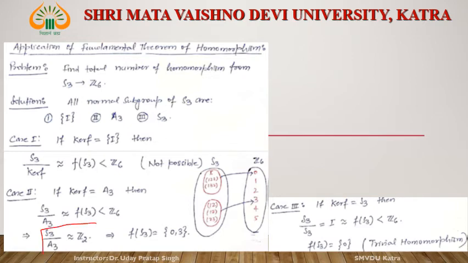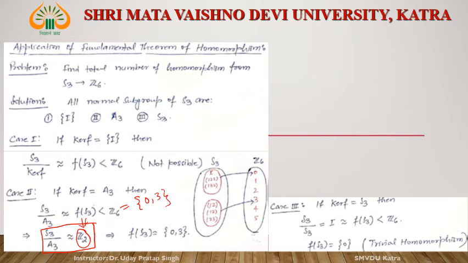S3 by A3 is isomorphic to Z2, no doubt. The order of S3 is 6, the order of A3 is 3, so 6 by 3 is 2. F of S3 is something like Z2, and this is abelian. The subgroup of Z6 which contains 2 elements is 0 and 3.